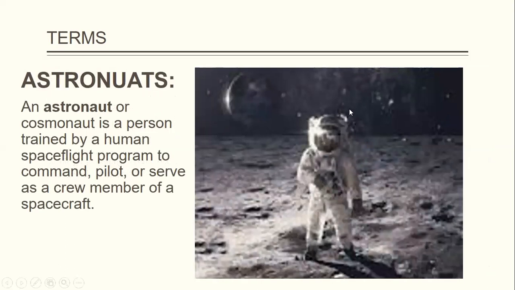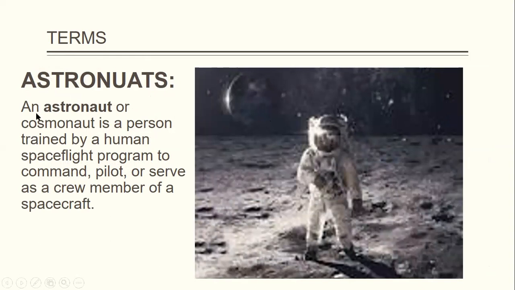Fine. Now, who are the people that engage in this adventure? Who are the astronauts? Look at this man here standing on the moon. This is you in the next 10 years to come. You'll be representing Nigeria in space, and then you become an astronaut. Now, who is an astronaut?